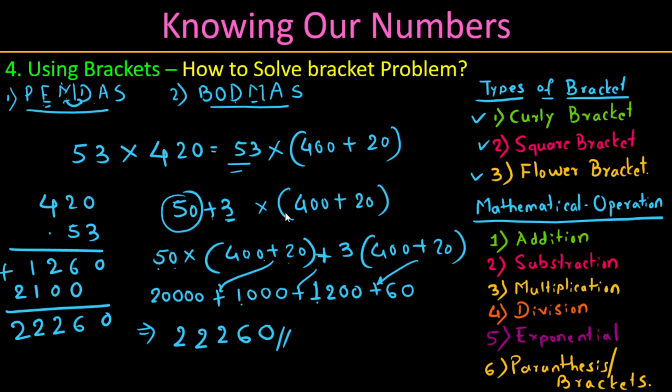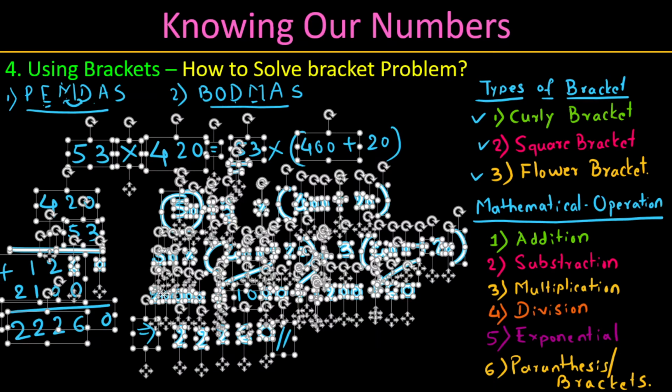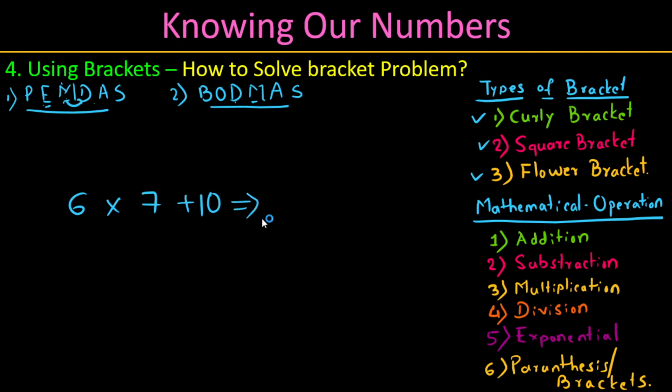Before that, one quick question. Let us do this one. You see the result. I'm not changing any number, I'm just applying a bracket wherever necessary. As per this rule, multiplication is there, addition is there. Which one is the priority? A is last, M is middle. Our order is 3, so first we need to fix this one. Correct? 6 into 7, how much? 42 plus 10, agree, equal to how much? 52. Same numbers, I'll put the bracket here.